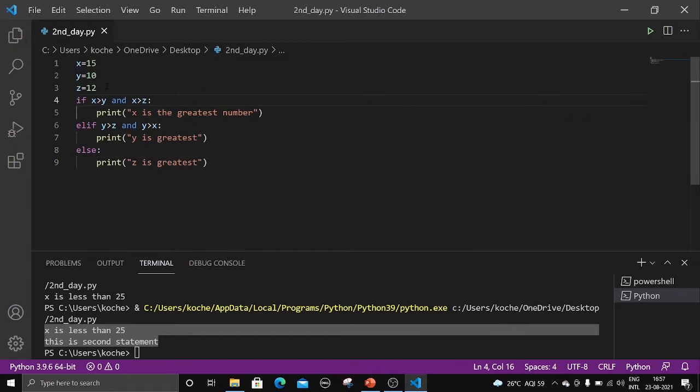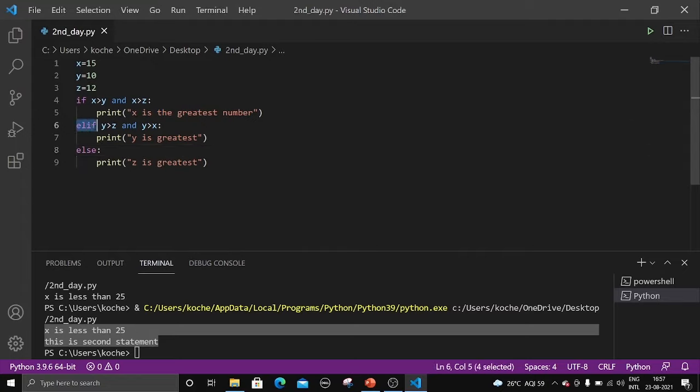So I have taken three numbers here, that are x, y and z. X equal to 15, y equal to 10 and z equal to 12. Firstly, what is if, elif and else? I have said you that it contains more than two conditions. So the first condition is if x is greater than y and x is greater than z, we can say that x is the greatest number among the three numbers, right? So x is greater than y and x is greater than z, and the statement under it is: x is the greatest number.